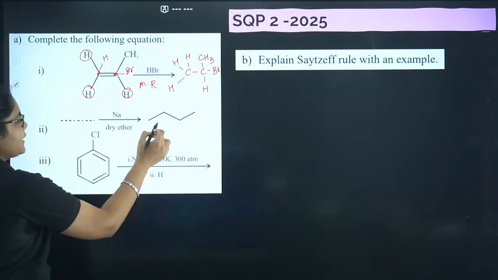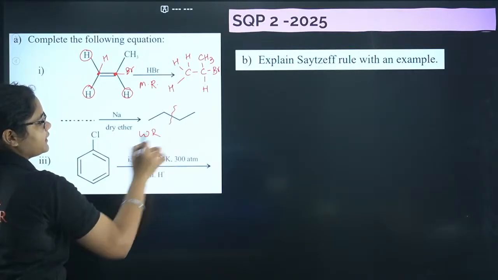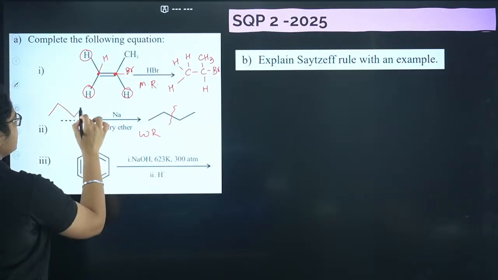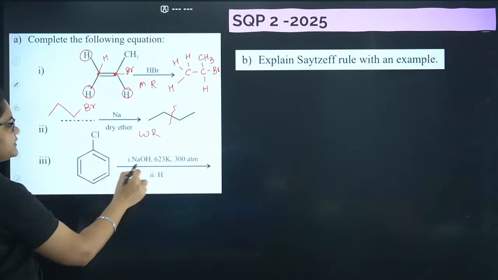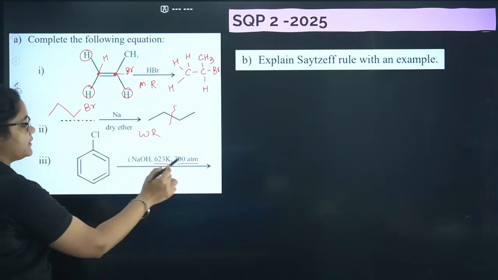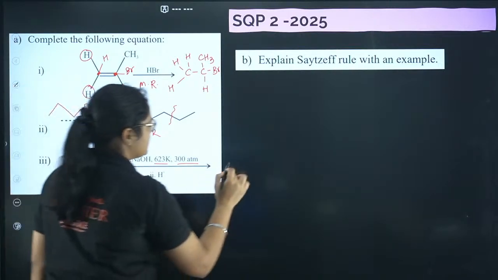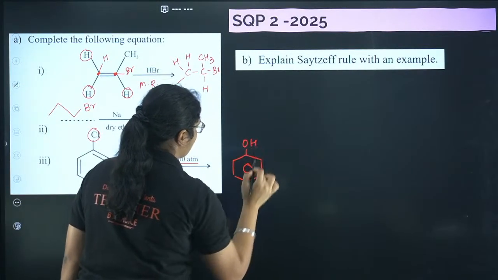Next, again I told you Na dry ether, this is what? Wurtz reaction. So you have to just divide it into half. So you'll get a product like this. Next, NaOH at 623 K and 300 atm. Just now we have discussed at a certain temperature what will happen? This Cl group can be replaced with OH group. So this will be the product here.